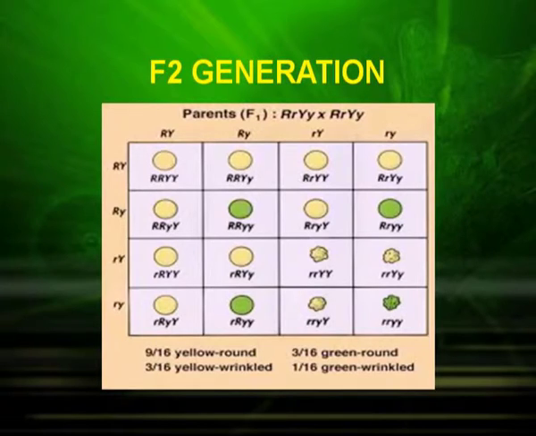Now, when we draw a Punnett square and analyze the result, we see that the dihybrid ratio which was obtained was 9:3:3:1, of which the 9 were yellow round, the 3 were green round, the 3 were yellow wrinkled, and only 1 was green wrinkled. This result can be depicted in the form of Punnett square as shown in the picture.